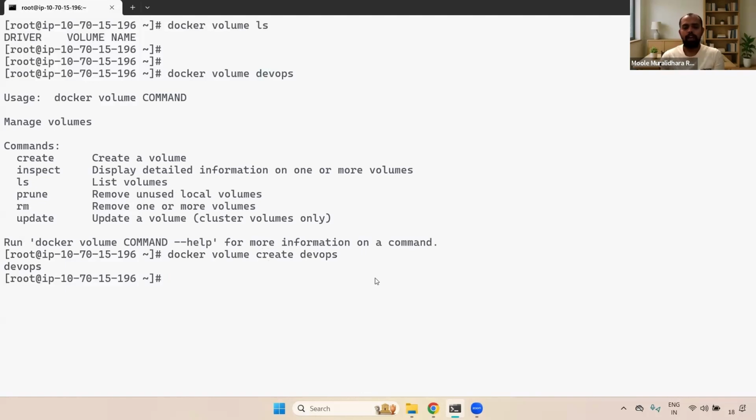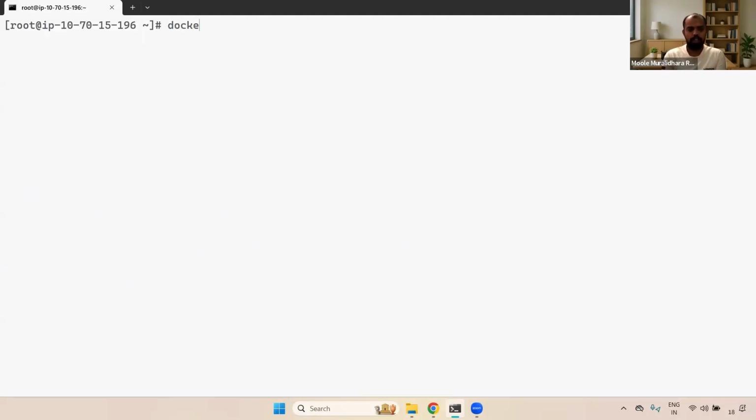Now we need to verify, right? How do we verify? Here you can go with the docker volume ls command. When you give the docker volume ls command, you can see the driver, whether it is local or not, it is local only. What is the volume name? That is DevOps. The volume name is DevOps only. Understand, right? Any questions here? Now we have created the volume.